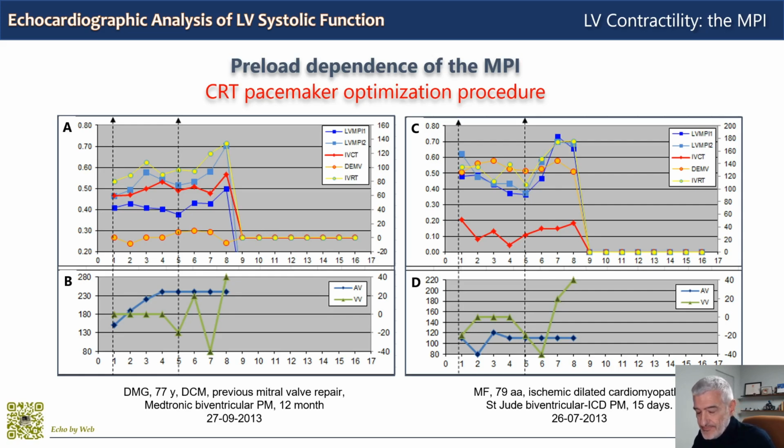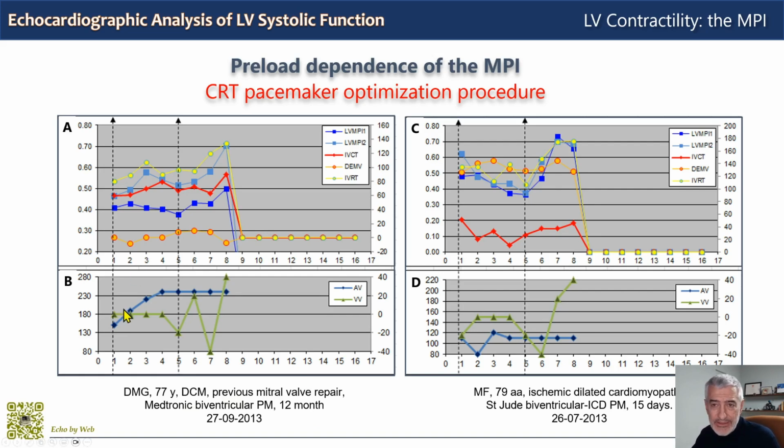So the first patient in panels on the left, A and B, is a 77-year-old patient with dilated cardiomyopathy, previous mitral valve repair, and has a Medtronic biventricular pacemaker, and this is a step at 12-month follow-up after the pacemaker implantation.